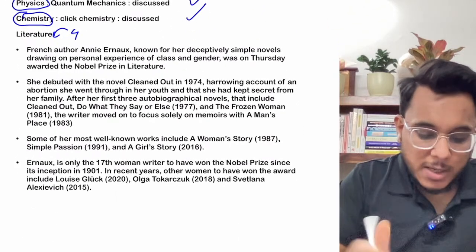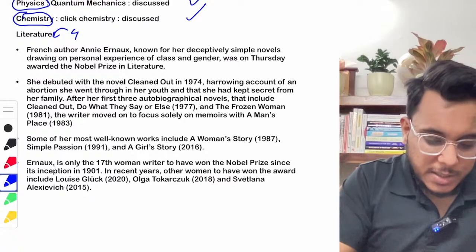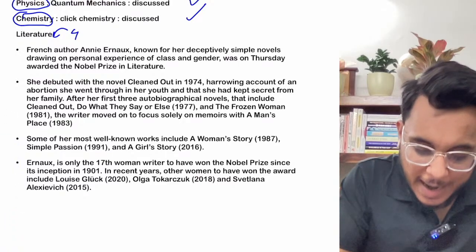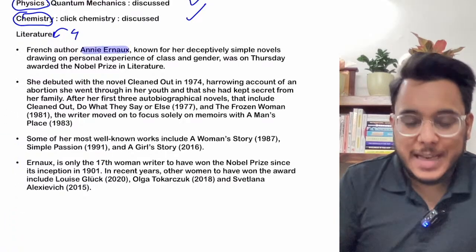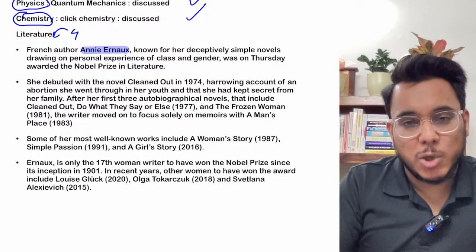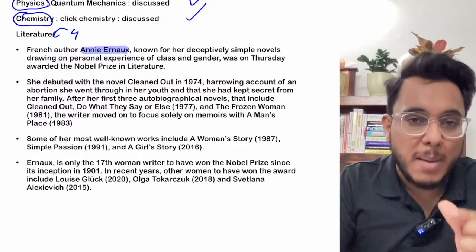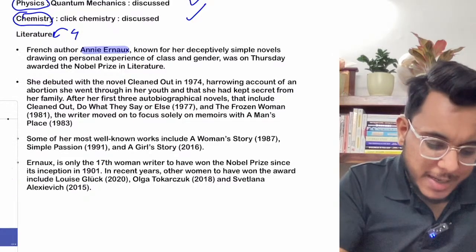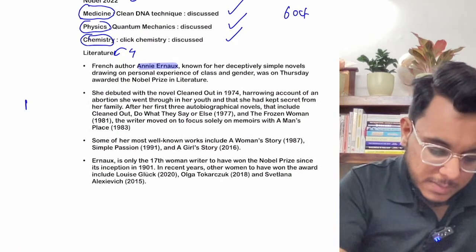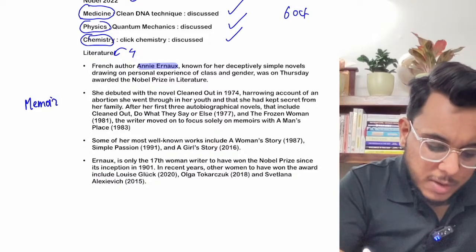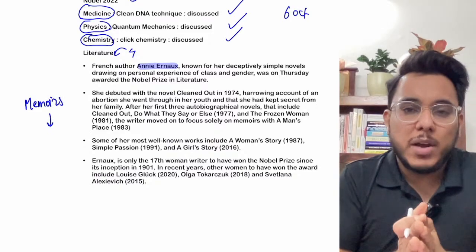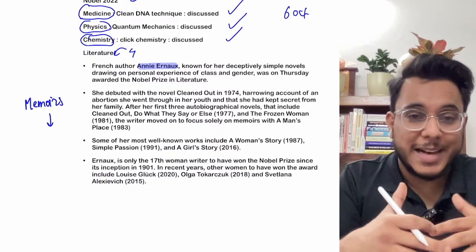Now, literature. The Nobel Prize in Literature has been given to the French author Annie Ernaux. Now guys, Annie Ernaux has been given the Nobel Prize particularly for the memoirs that she has written. Now let's understand what memoirs are. What is a memoir? A memoir means a personal account that a person writes.